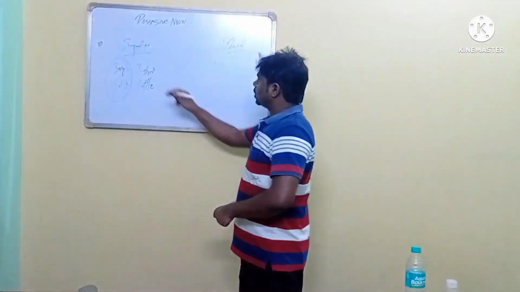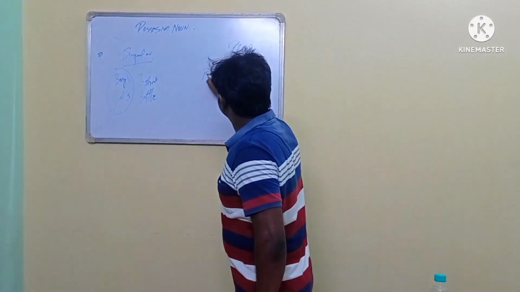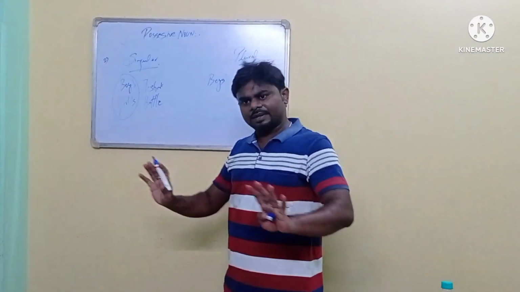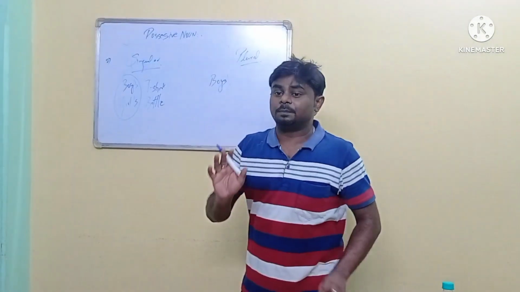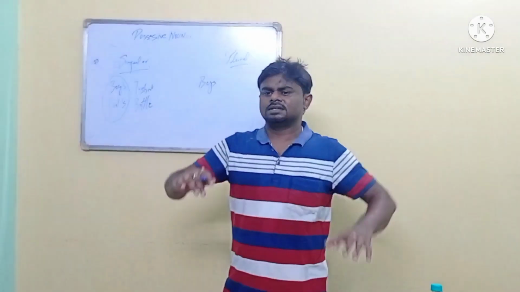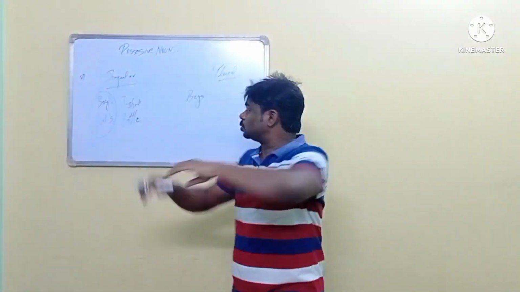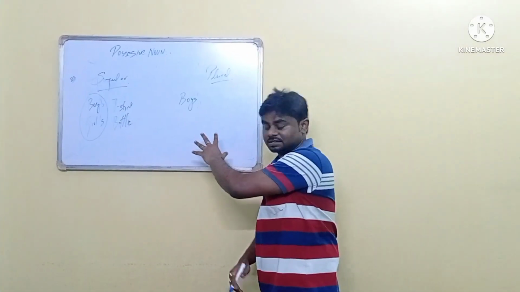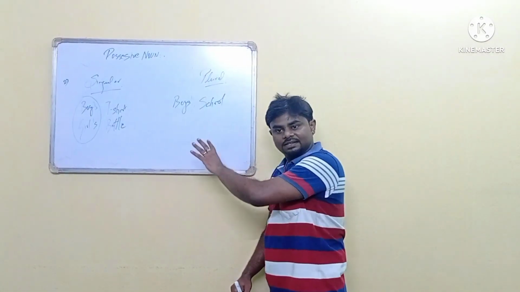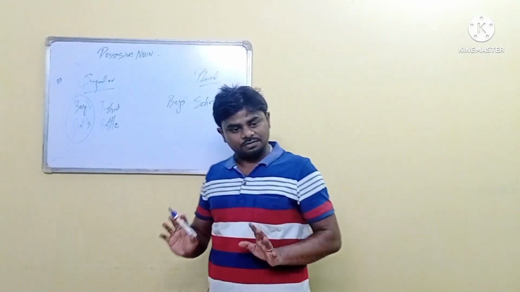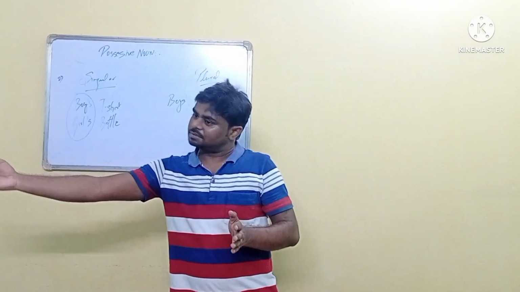Now see. We talked about singular. Now we'll talk about plural. Okay? Now listen. If we are writing boys, there are many boys, so we have to write boys. If it is a boys' school, there are many boys. Plural, many boys. So I have written boys. Now I will write school. Just follow, okay? Boys' school. Written. But I have to put apostrophe. Showing that this is the school of the boys.